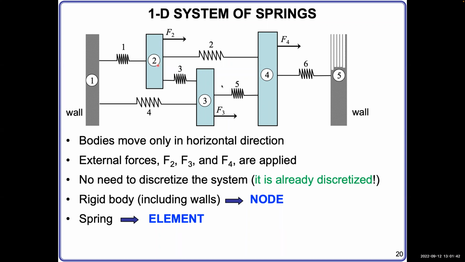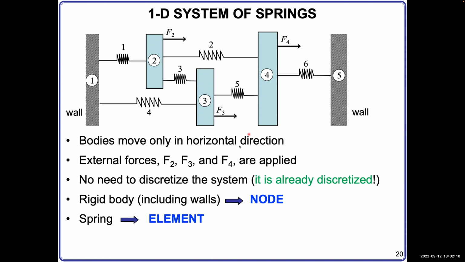Also for this, you see those moving rigid bodies are subjected to external forces F2, F3, and F4. Those subscripts mean the force is applied on the node with the corresponding number. And the whole system is in equilibrium.